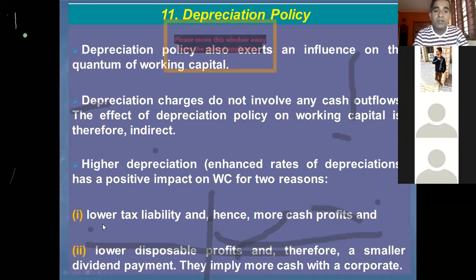The higher the depreciation, the lower the tax liability, and the lower the tax liability, the more the cash profits. And the second reason, lower disposable profits and therefore a smaller dividend payment. They imply more cash with the corporate. So in this way, a higher rate of depreciation decreases the tax liability and makes more cash profits available with the firm.